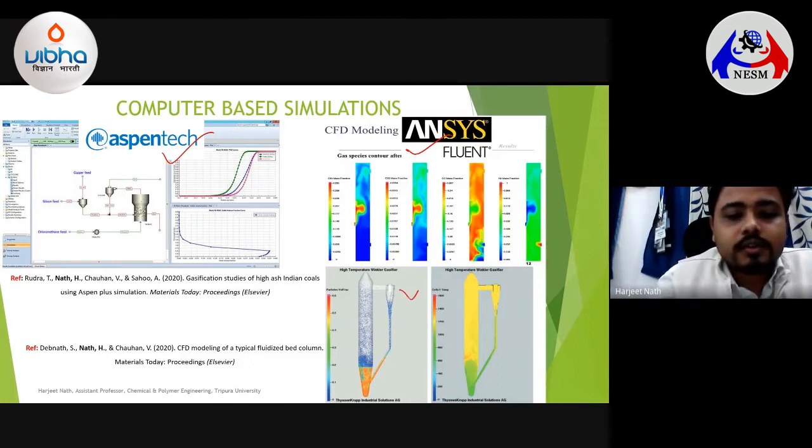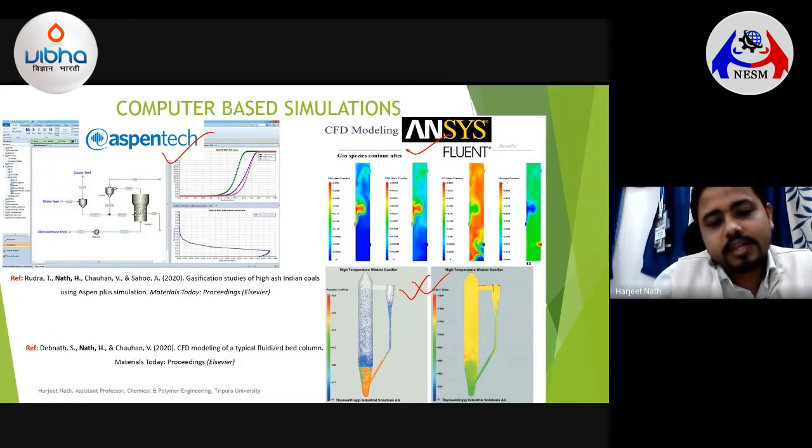And the CFD software will give you a good idea about the internal fluid dynamics happening inside the column, and all of this will give you a pretty good idea regarding the working of the fluidized bed gasifier unit.